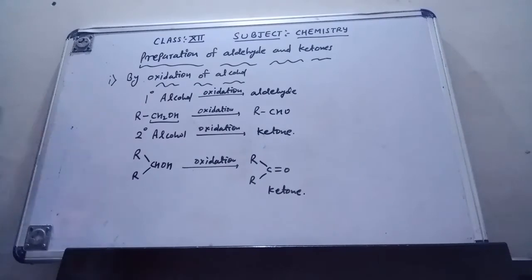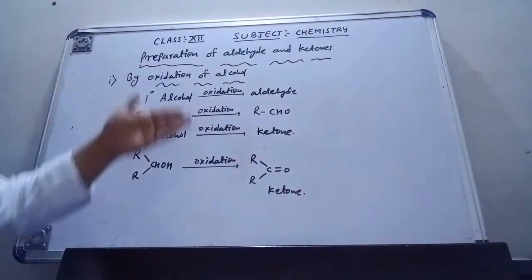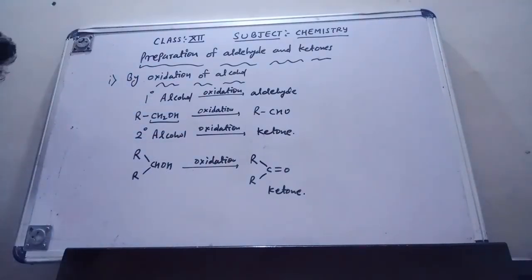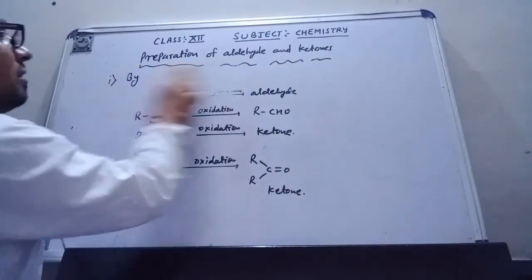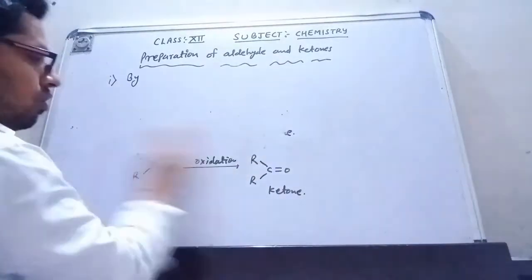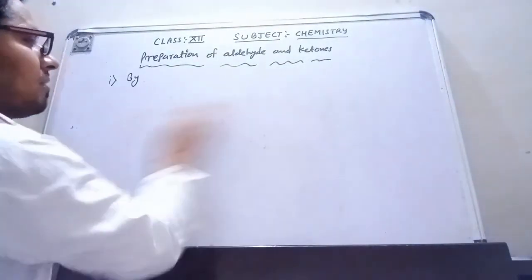This is the first method by which we can make both aldehyde and ketone.